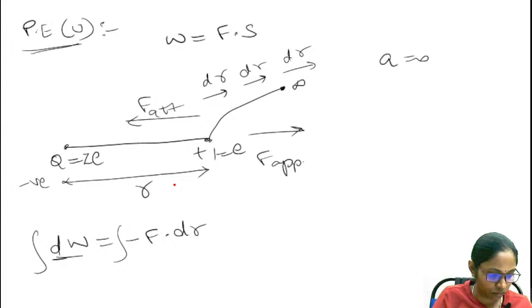And from the work done equation, already we have a minus sign.